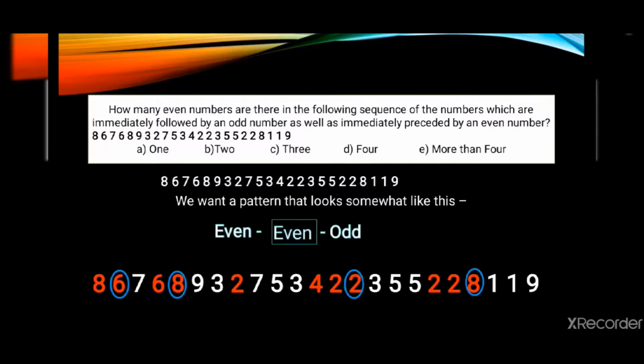So I am circling the numbers that are following the condition. I have 4 such circles. Therefore I have 4 such even numbers that are following the situation that is given to us in the question. Therefore the answer to this question will be, there are 4 such even numbers. Now I am taking the next question.